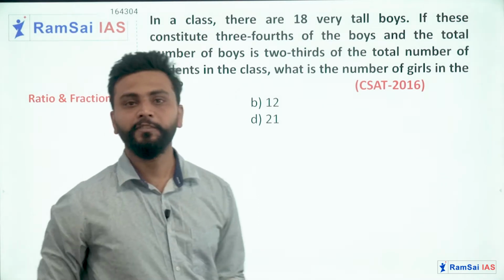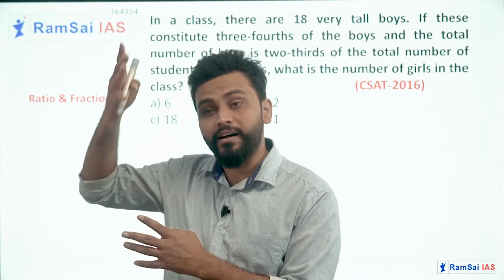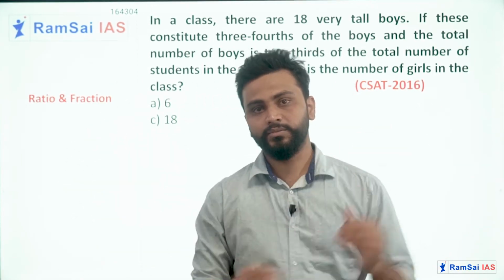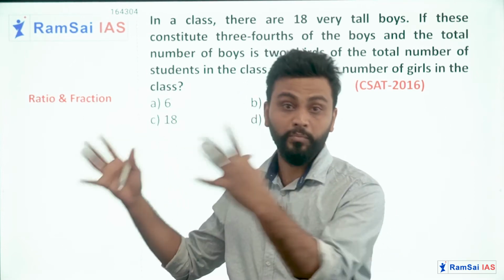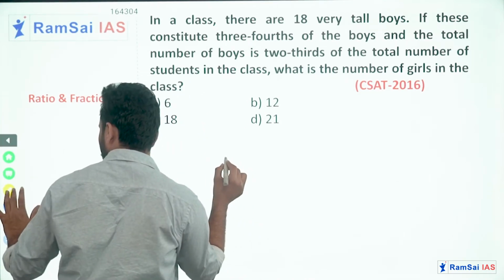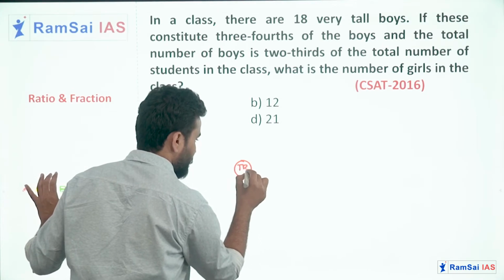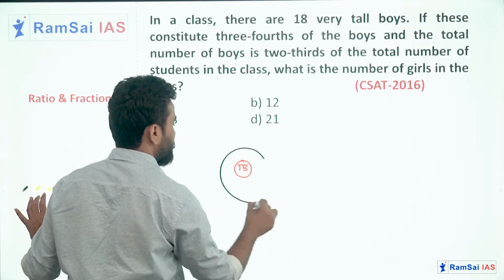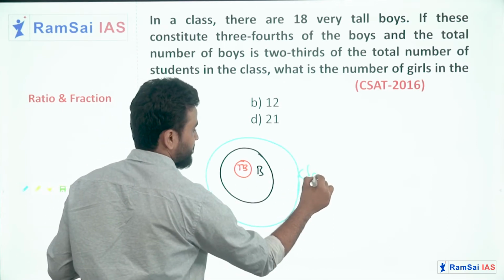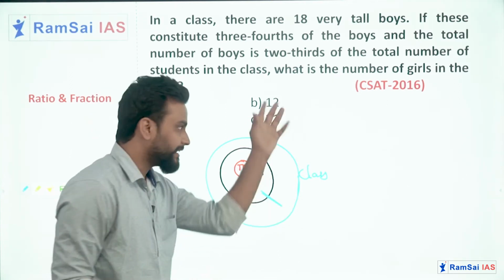Okay, here we need to find out the two fractions. The very tall boys in boys, and boys in the overall class. So tall boys in boys, and boys in the overall class. Here we need to find out the two ratios, right? Let me find it out.